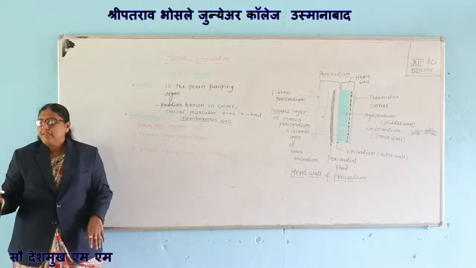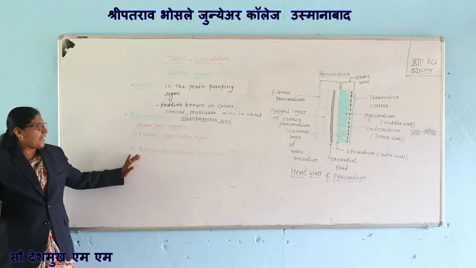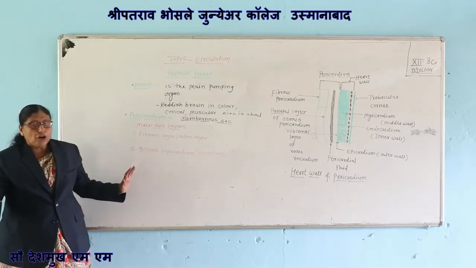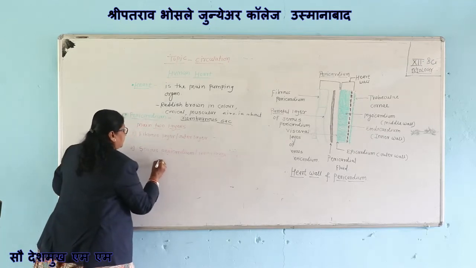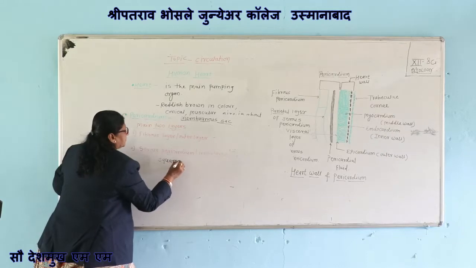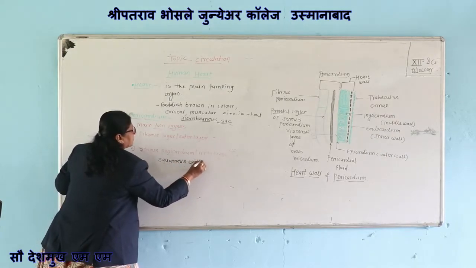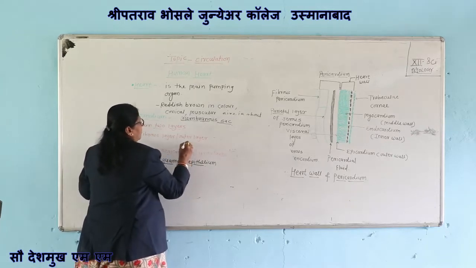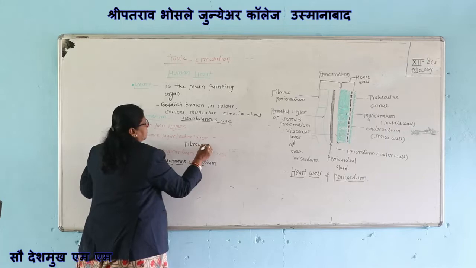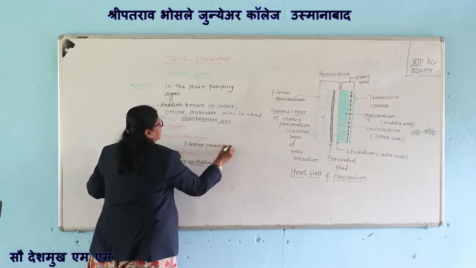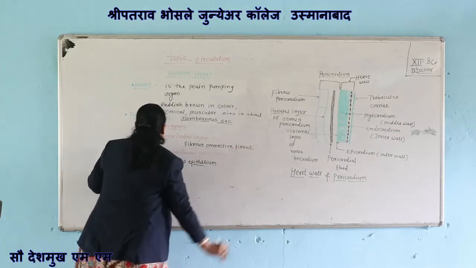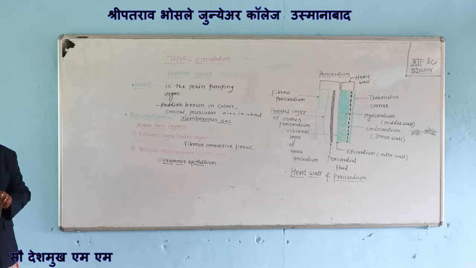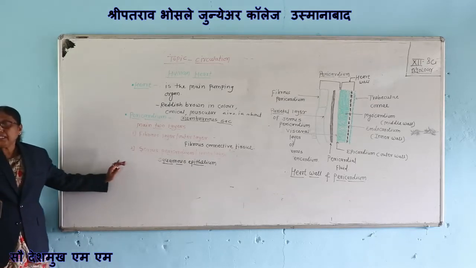Then the second layer, the inner layer, is the serous pericardium, which is formed of squamous epithelium.